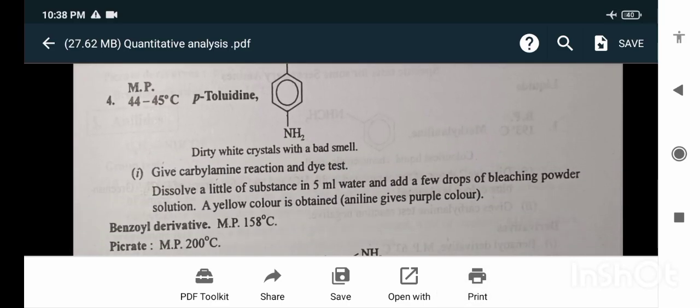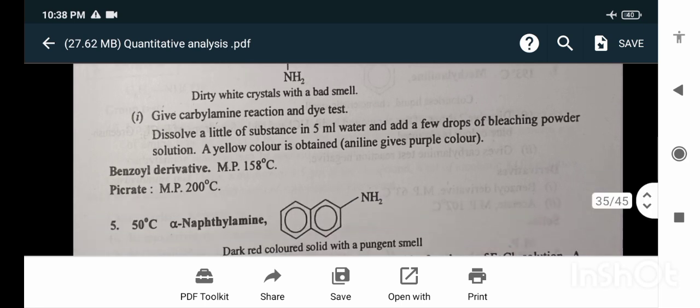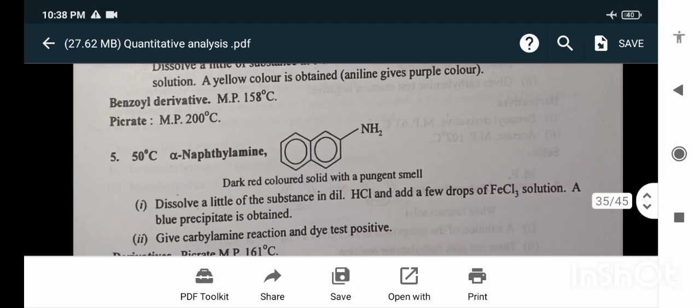Paratoluidine gives carbylamine reactions and the dye test. Dissolve a little of the substance in 5 ml water and add a few drops of bleaching powder. A yellow color is obtained. Benzoyl derivative melting point 158 degrees Celsius. Picrate melting point 200 degrees Celsius.